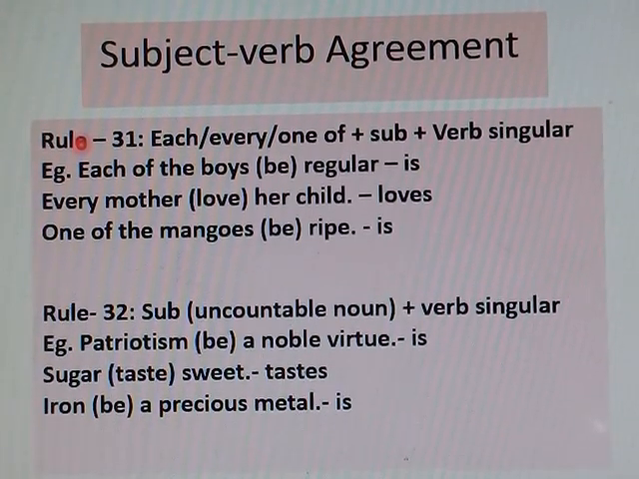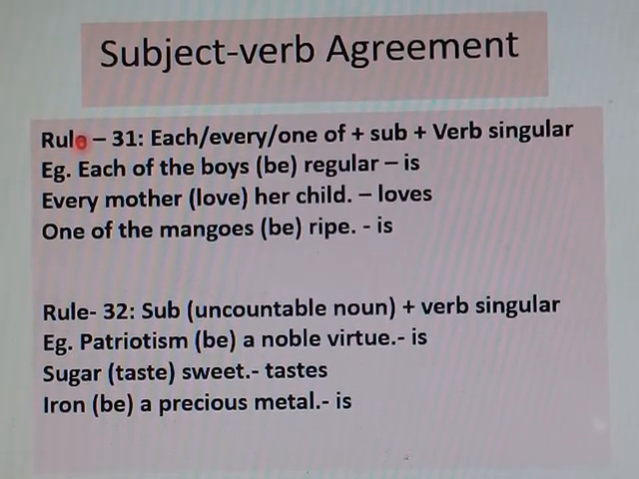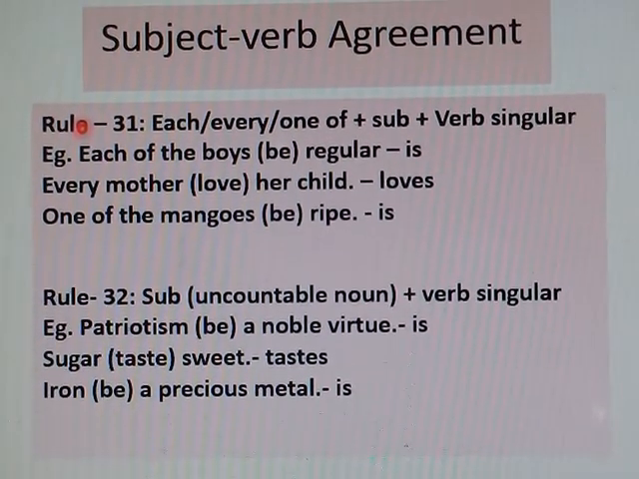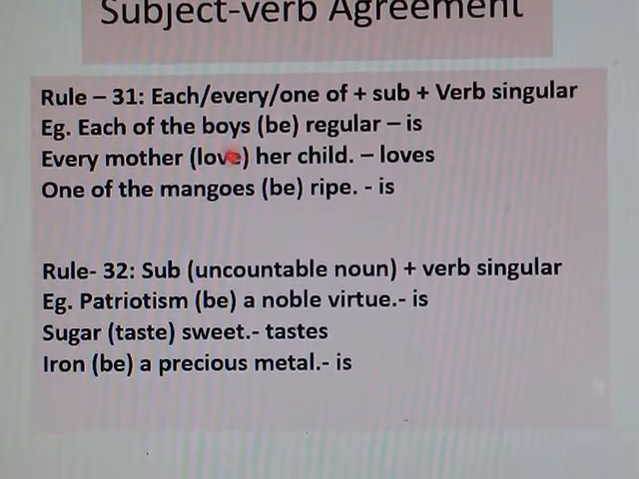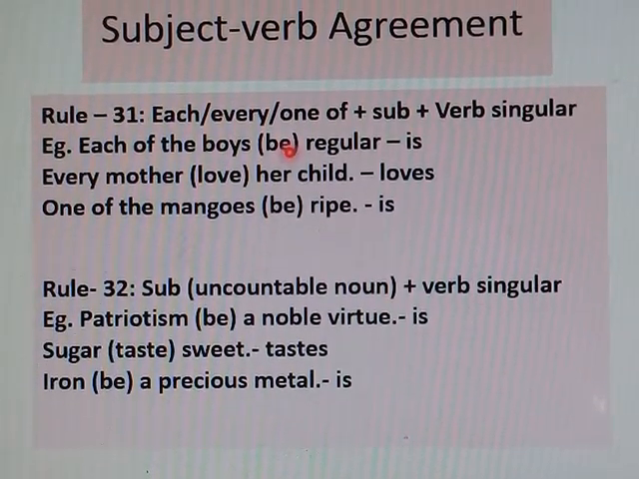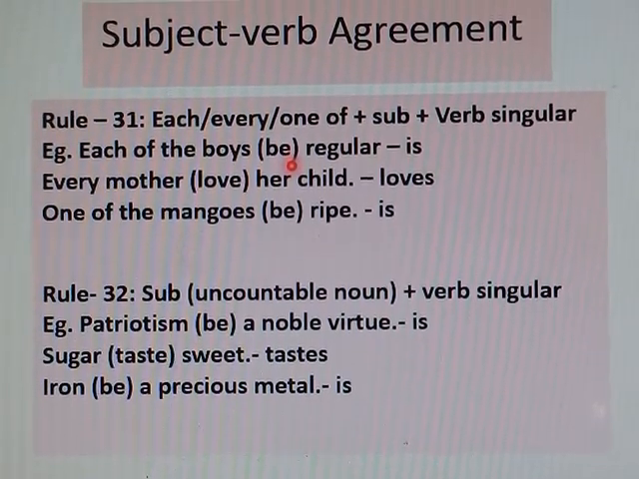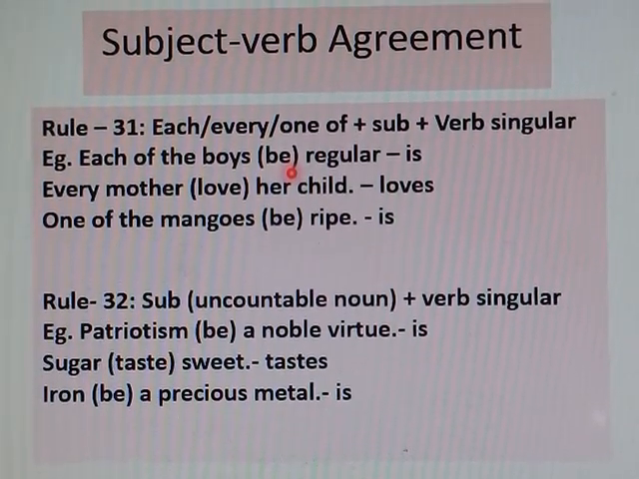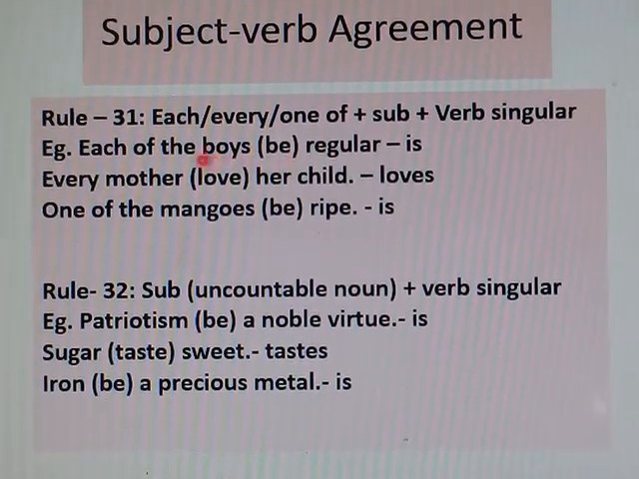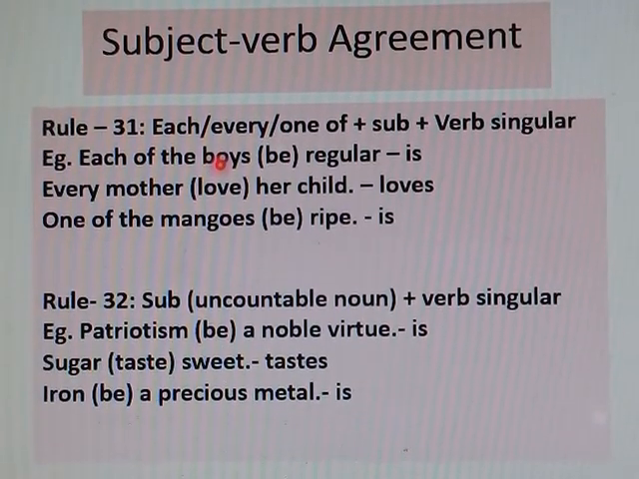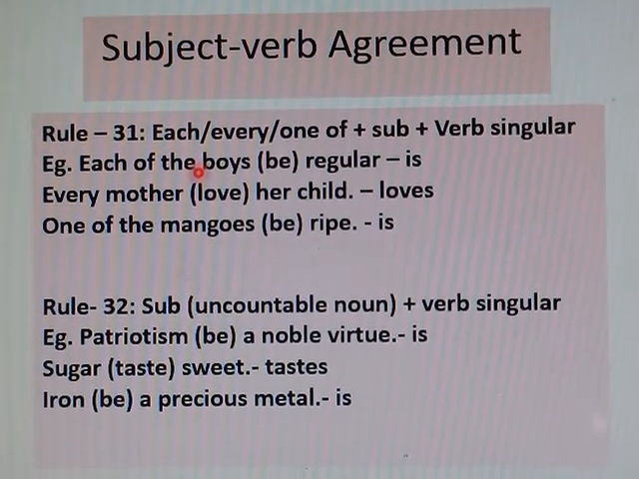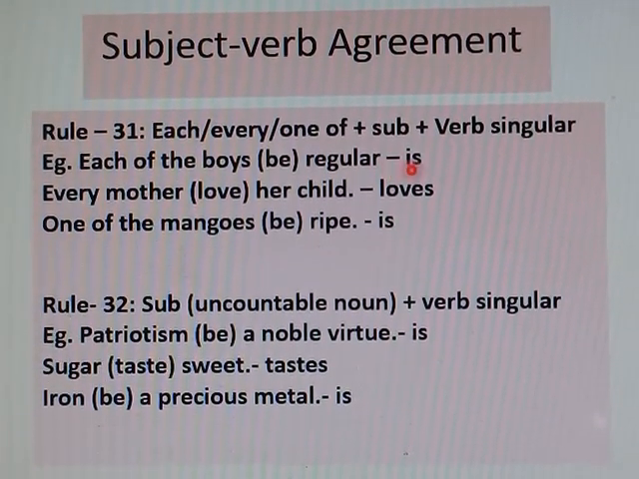Let us see an example. Each of the boys be regular. Be verb means am, is, are, or was, were. We shall take one of them. Each of the boys. Boys is a plural noun, but it is added with each. That is why it has become a singular subject and the verb will be singular, is.